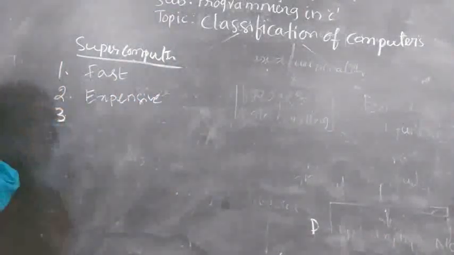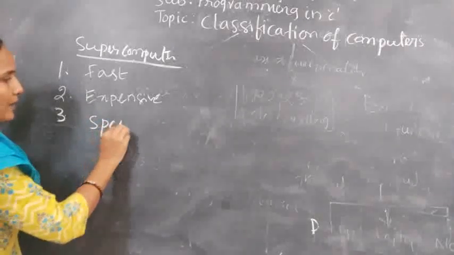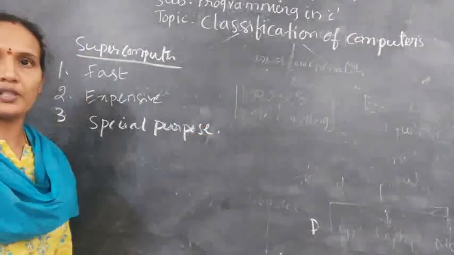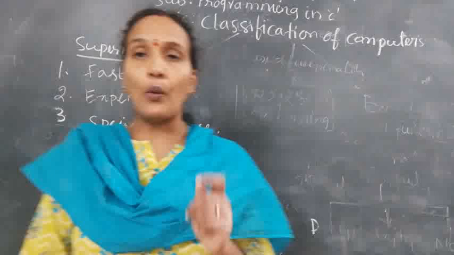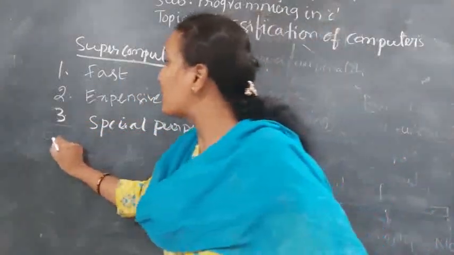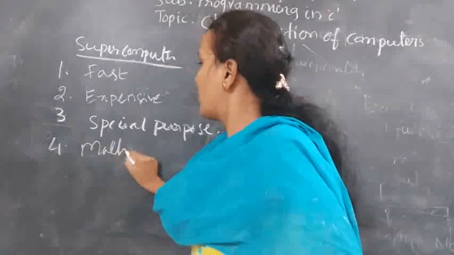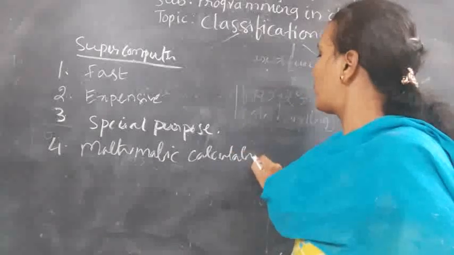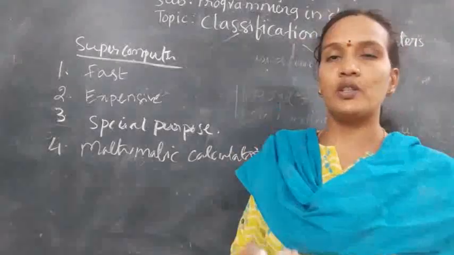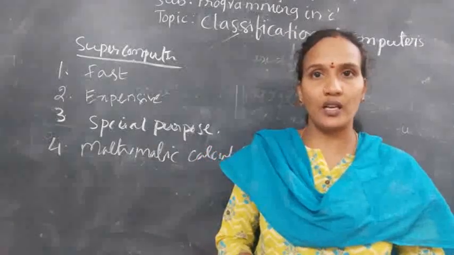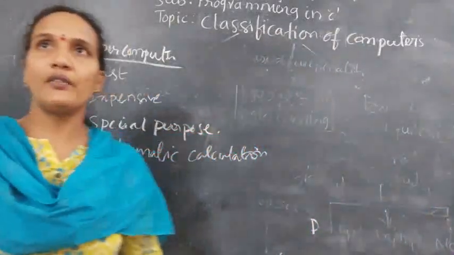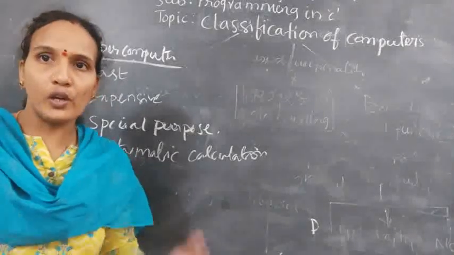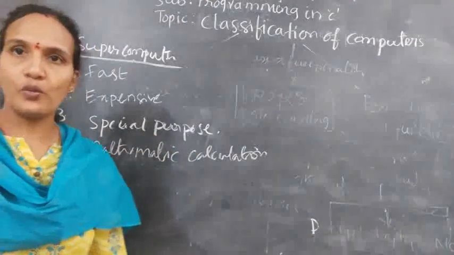Means these computers are designed for a special purpose. These are also called as special purpose computers, and it requires thousands of mathematical calculations. Actually, whatever computers you are using in NASA center, in weather forecasting, in different places where data is not constant, the data is fluctuating, and which contains a huge volume of data, so that will come under the supercomputers.